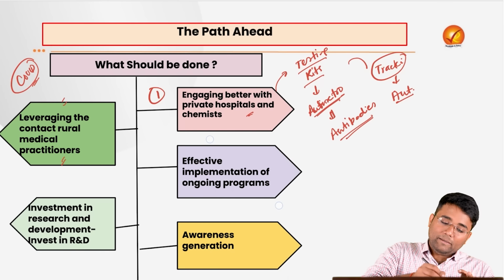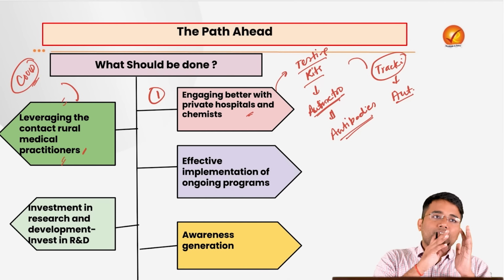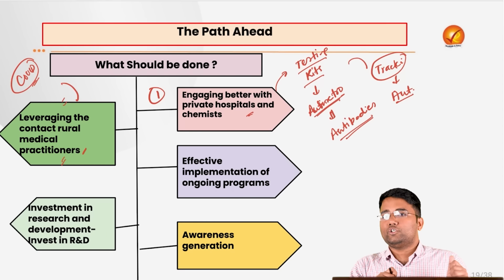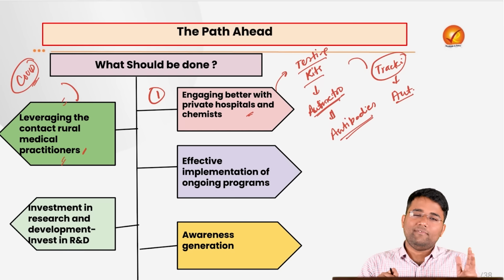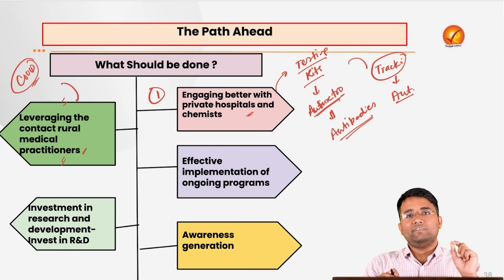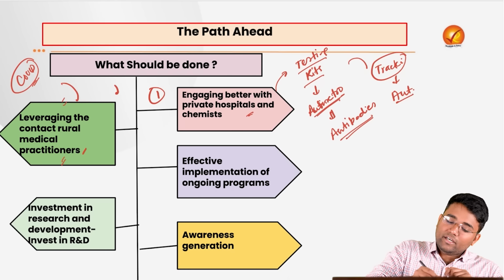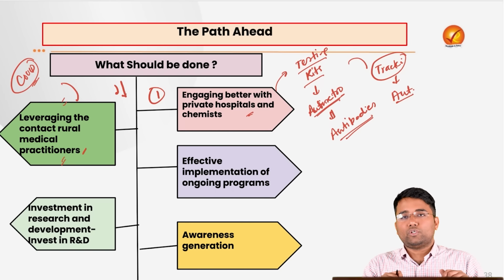That was the reason people started taking medicines from these rural medical practitioners as well as chemists. So if they have complete information about the symptoms related to tuberculosis and HIV, they can give the correct information about where people should go for testing and treatment. Then again we can reduce the prevalence of tuberculosis and AIDS.